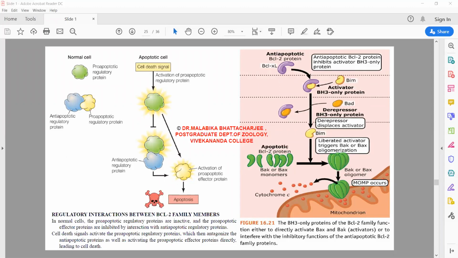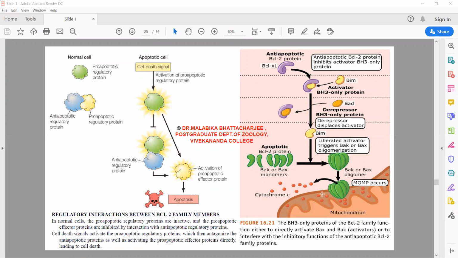The moment BAX is free, it forms small oligomers, and these small hole-like, see, this is an oligomeric formation, and once they form these oligomers, they insert themselves into the outer mitochondrial membrane, creating pores.